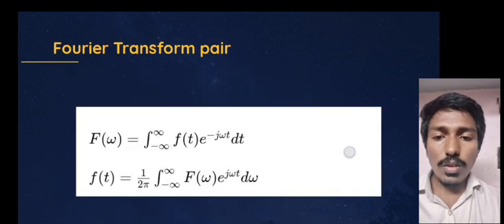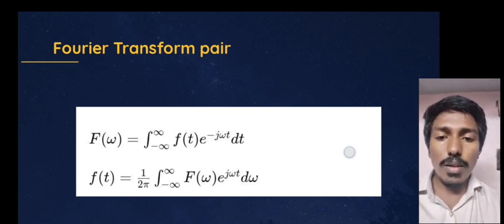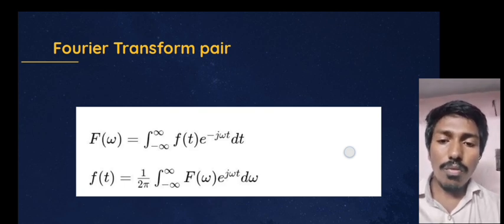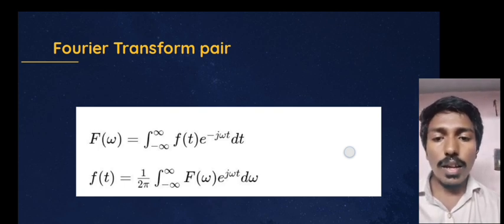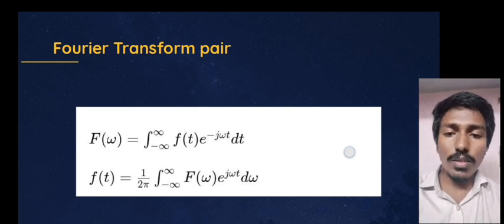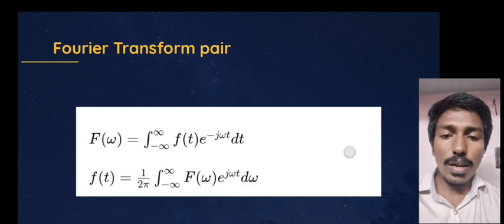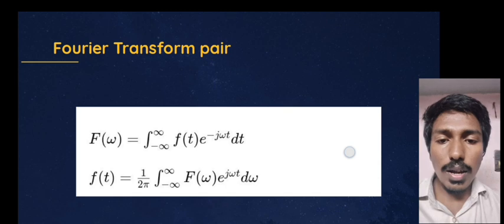Therefore, F of omega is equal to the integral from minus infinity to infinity of f of t e to the power minus j omega t dt. From the inverse, we can get back the Fourier series. Taking the inverse Fourier transform, f of t is equal to 1 by 2 pi, the integral from minus infinity to infinity of F of omega e to the power j omega t d omega. You can see that in the image.